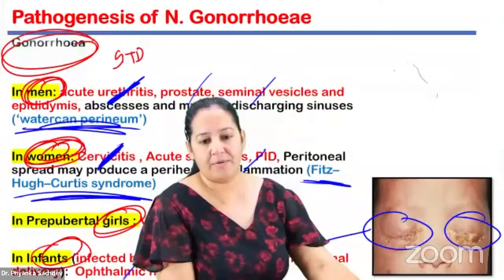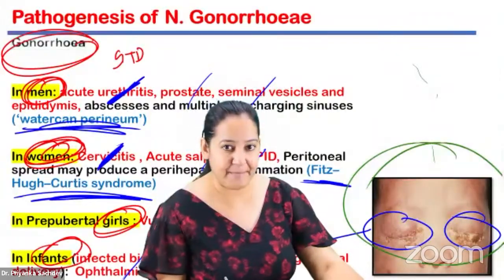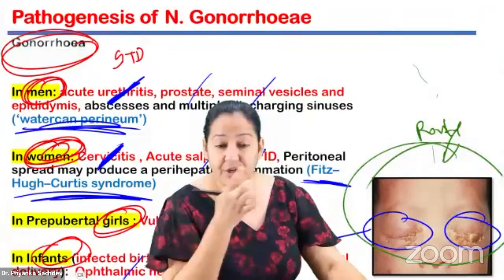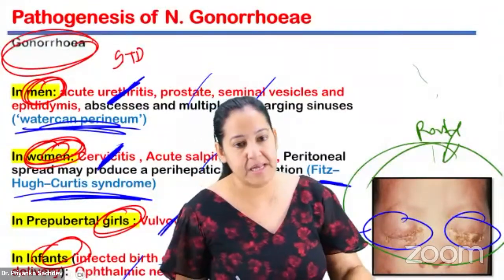How does it cause it? What is the route of entry of the organism into the eyes of the newborn? It is not sexual intercourse. How does it enter the newborn? I'm asking, anyone, please answer in the chat box.